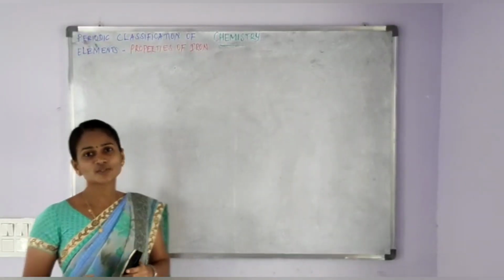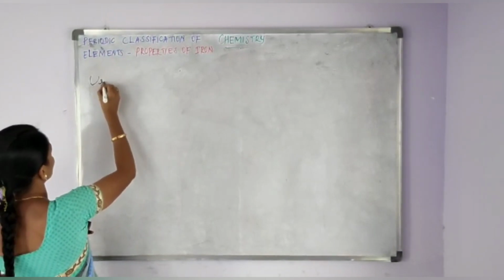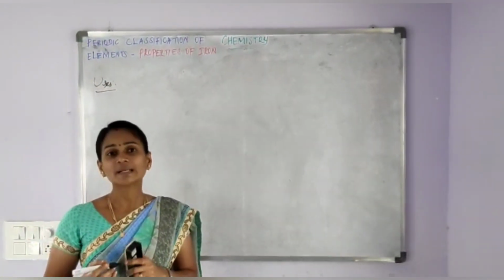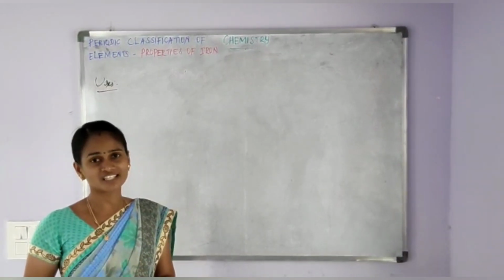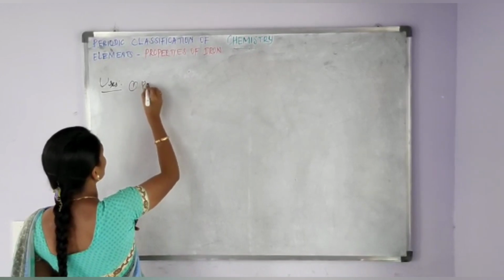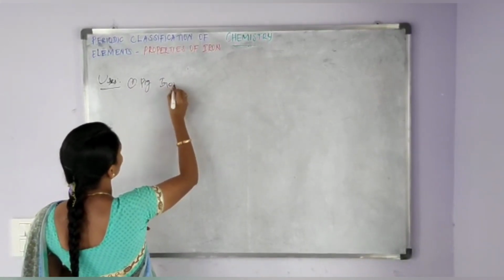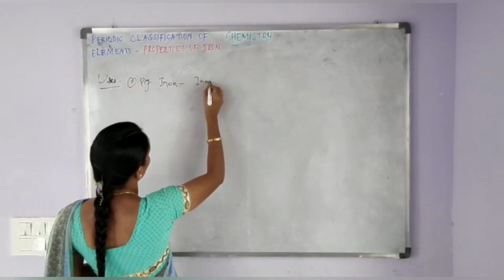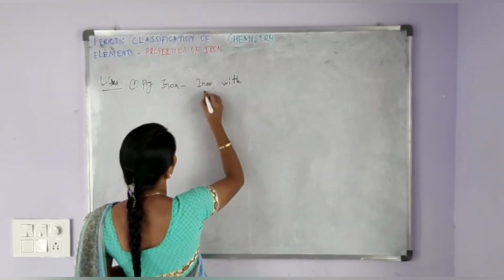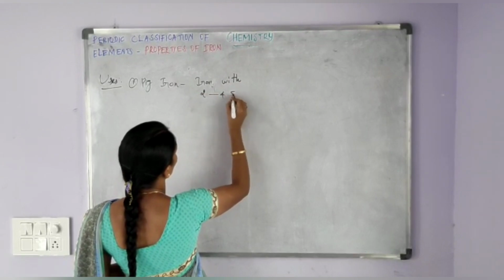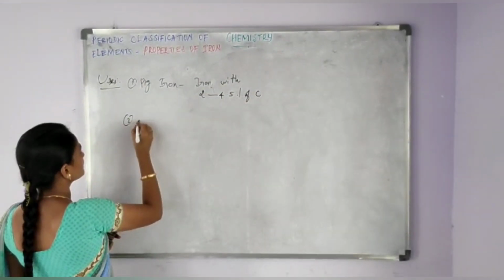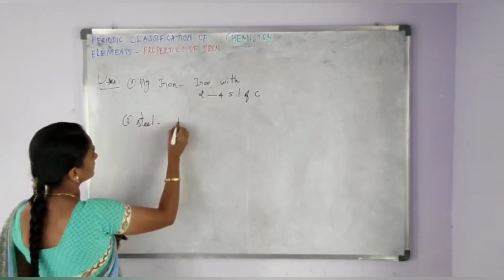The next one is uses of iron. Iron is classified into 3 types depending on the percentage of the carbon content. The first one is pig iron, iron with 2 to 4.5% of carbon. And then the second one is steel.